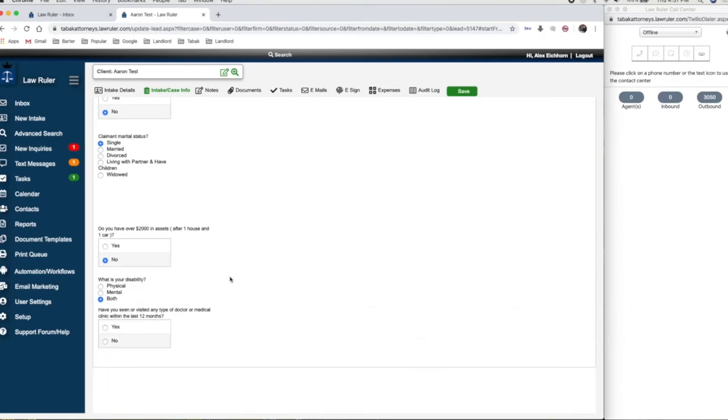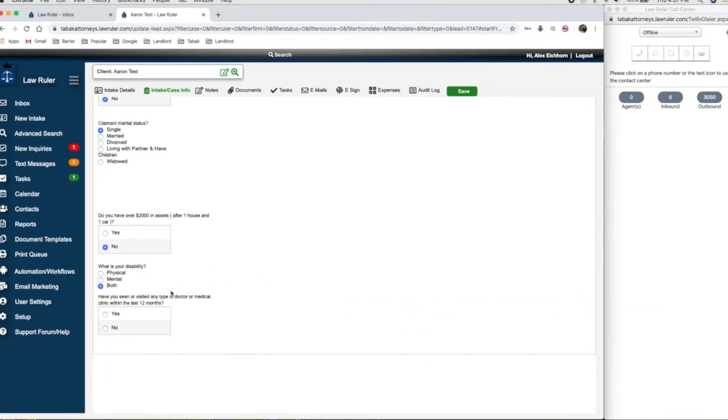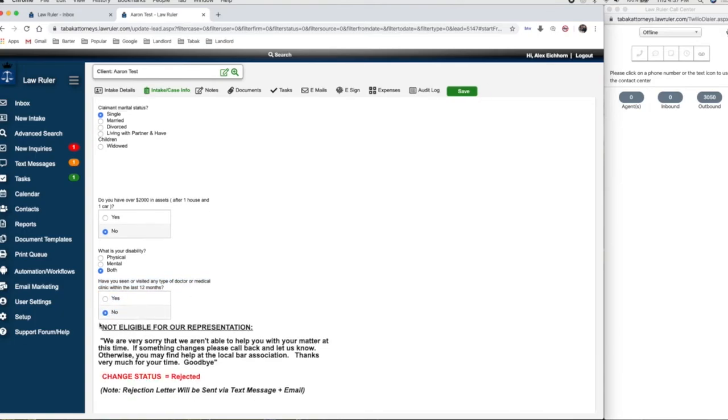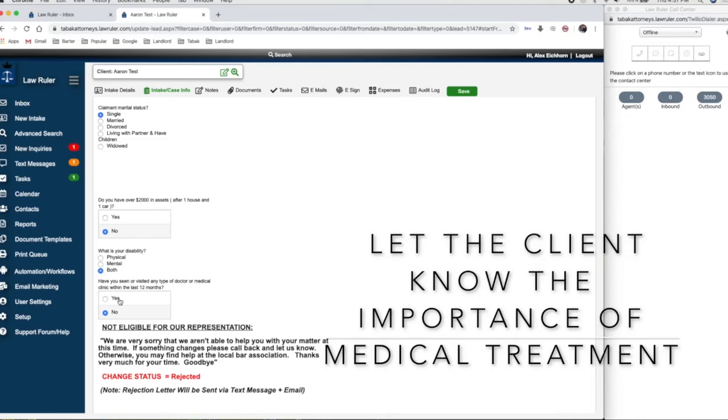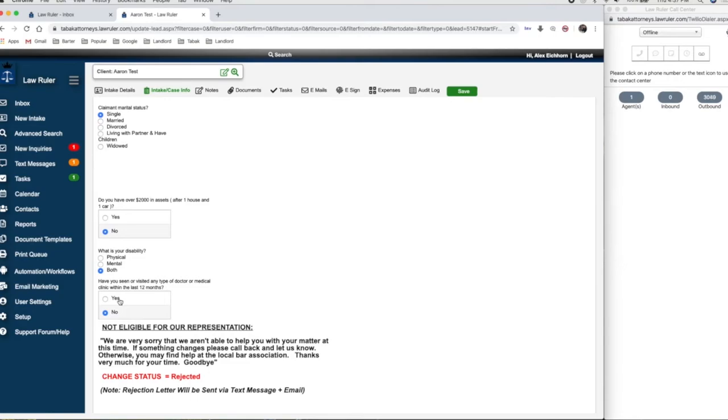So we're just trying to get an idea of what the strengths and weaknesses of the claim are at this point. So here's a very important question. Have you seen or visited any type of doctor or medical clinic within the last 12 months? If no, we're unable to help, not eligible for our representation, because again, medical treatment is going to be the single most important component to any Social Security disability claim. If indeed we have to go to trial, the judge is not going to take the claimant's word or our word solely without any accompanying medical treatment. So 12 months is a long time if someone's really so disabled and so injured that they're unable to work to not have seen a doctor.